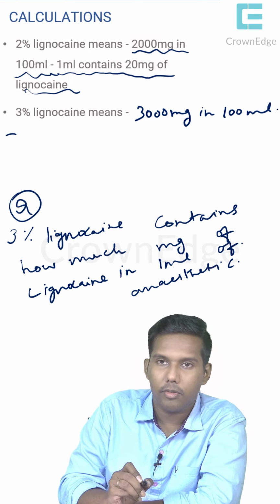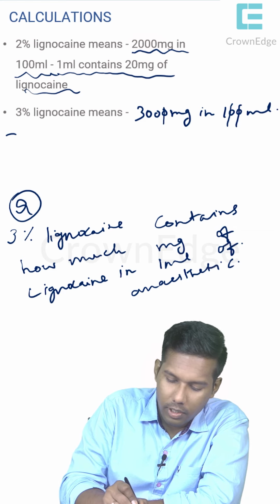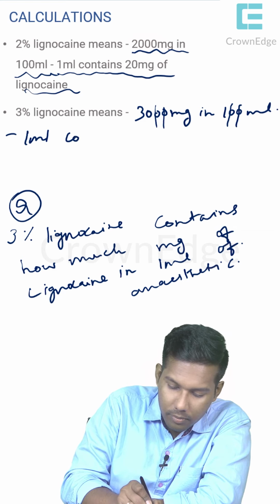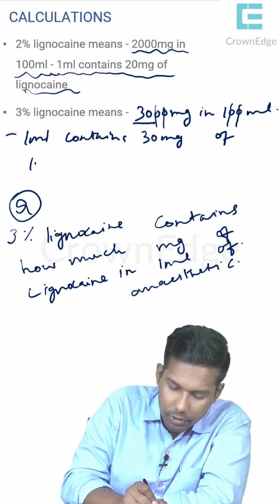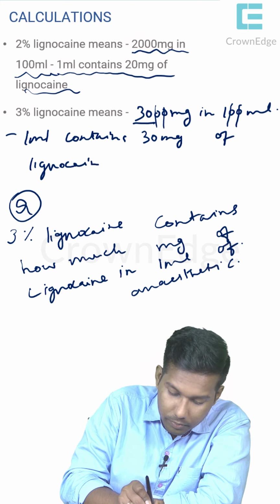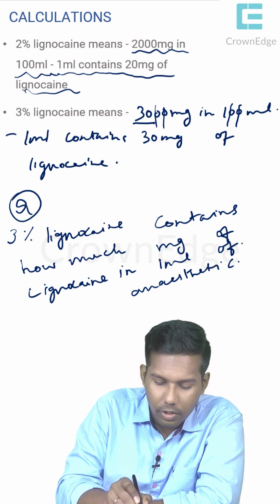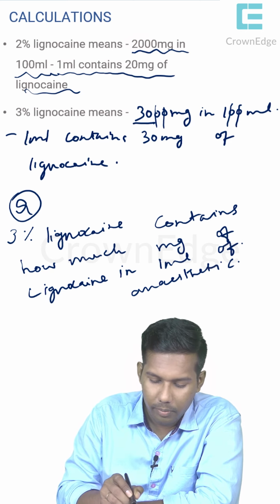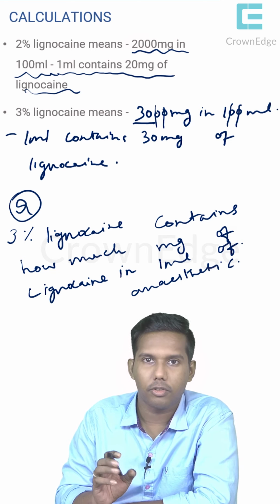In childhood we would have learnt this. See, in 1 ml, what you will do is cancel the 0 here, cancel the 0 here. So 1 ml contains how much is remaining here? 30 mg of lignocaine. So now you have learnt an important thing. 2% lignocaine means 20 mg of lignocaine in 1 ml. 3% lignocaine means 30 mg of lignocaine in 1 ml. I hope you have understood this concept well.